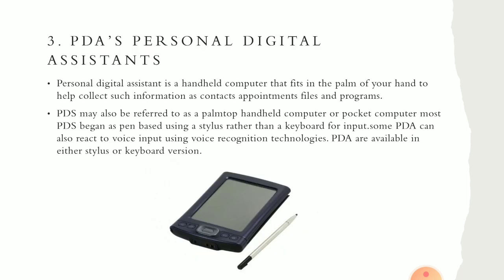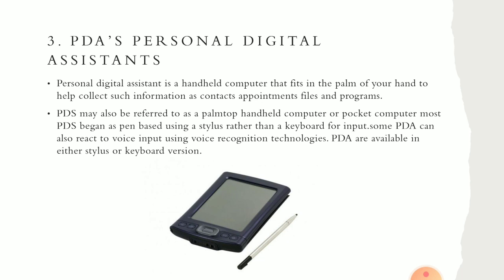Next, PDA, personal digital assistants. It is a small device where you can collect information such as contacts in the form of files or programs. It looks like a palmtop, or you can hold the device in your palm like a smartphone, but it doesn't have features like a smartphone, just to save contacts and some files.